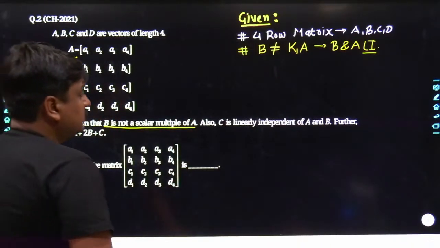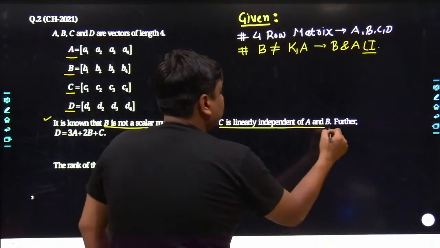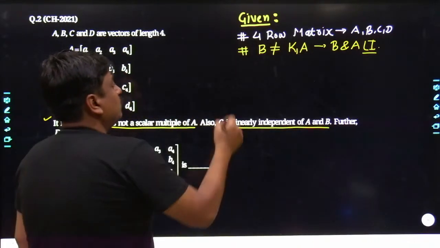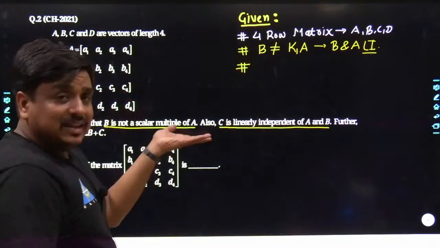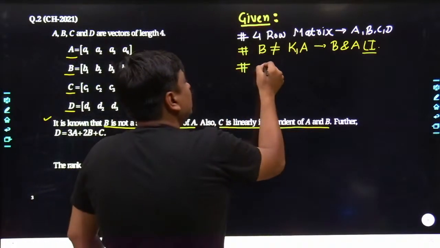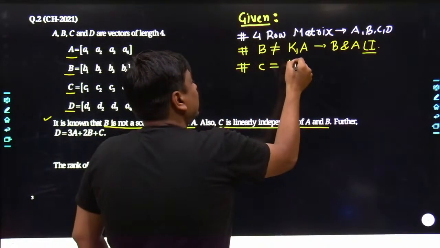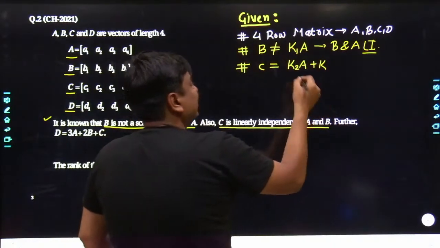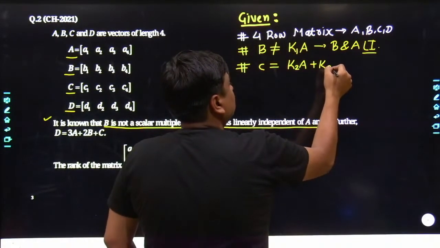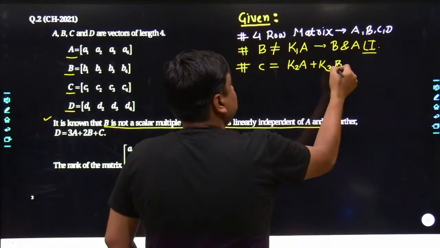Next, C is linearly independent of A and B. If I would like to write this data in the form of a mathematical equation, C is linearly independent. What does that mean? That means C cannot be retrieved by constant multiplication with A as well as B and their linear addition.